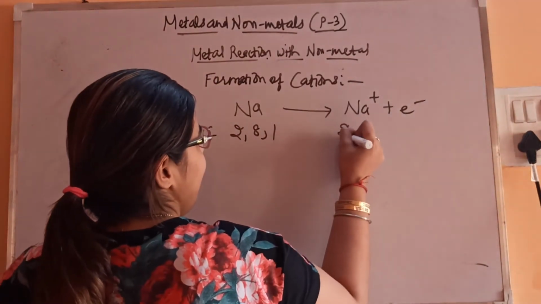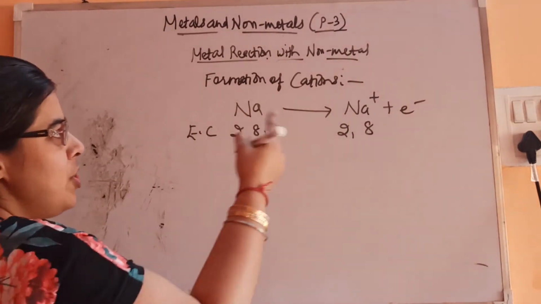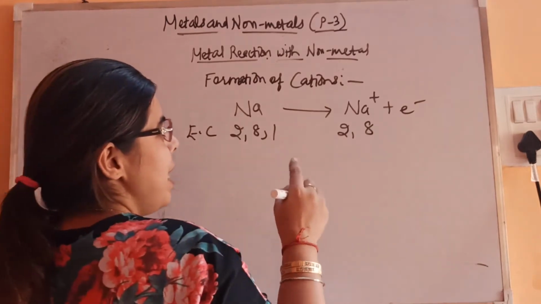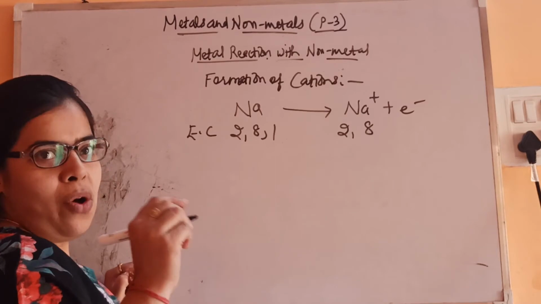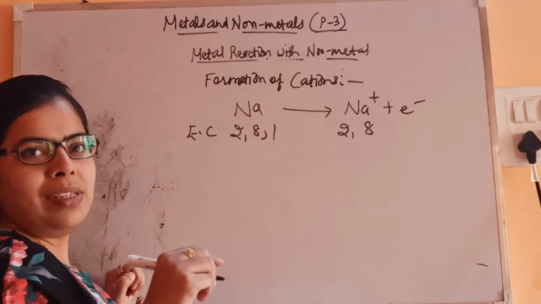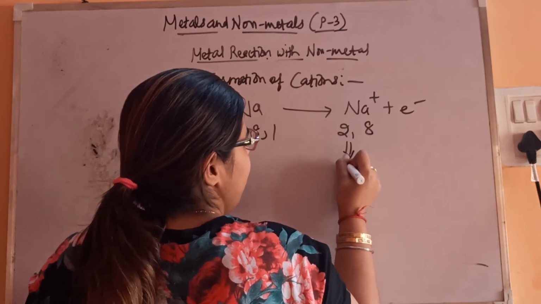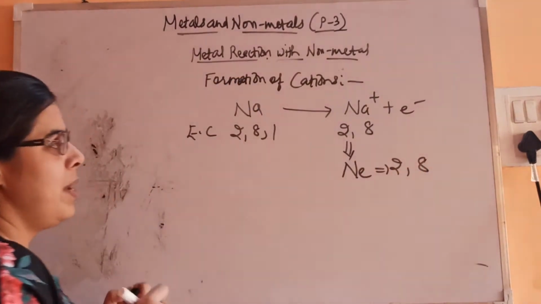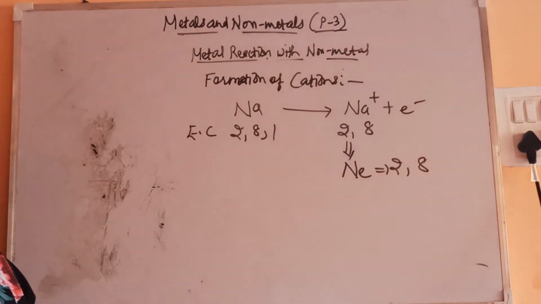So this is now the sodium ion. Now the configuration will become 2, 8, because it has lost its one electron. Which configuration has this sodium achieved now? It has achieved the noble gas configuration, that of neon, because neon has 10 electrons, with configuration 2, 8 and atomic number 10. So it will achieve its nearest noble gas configuration.